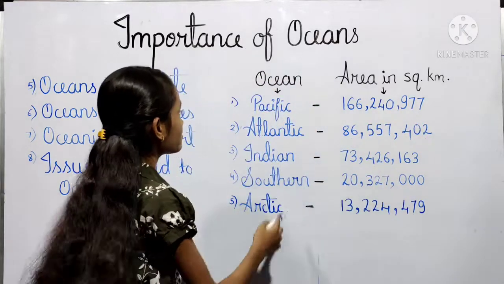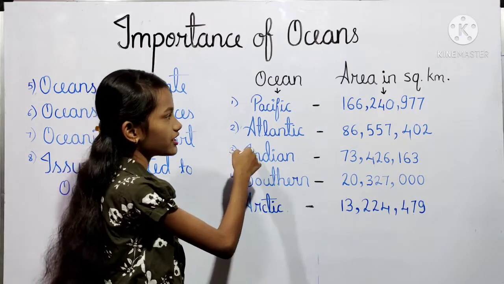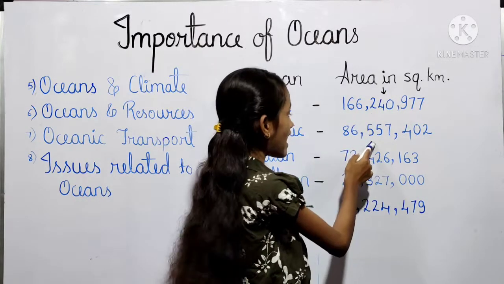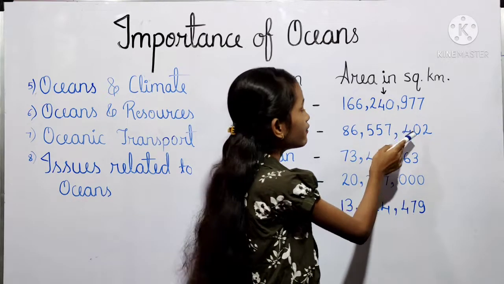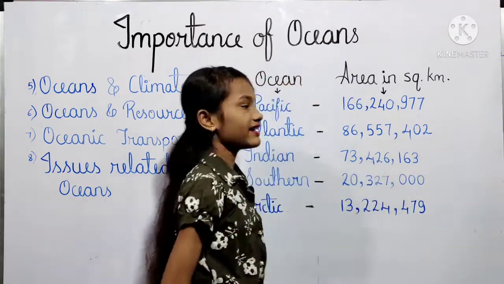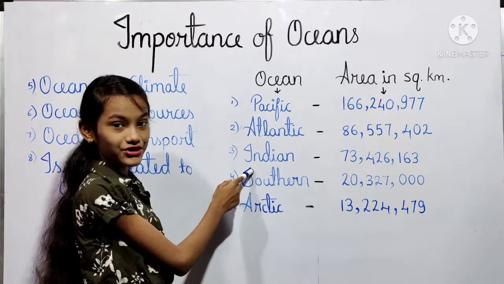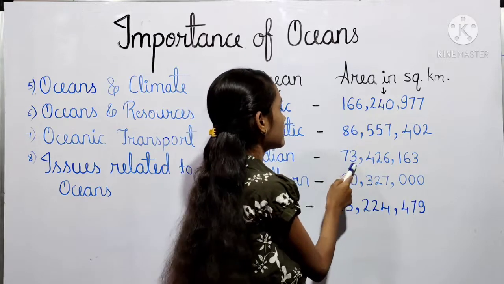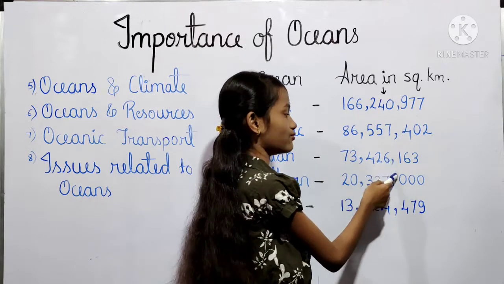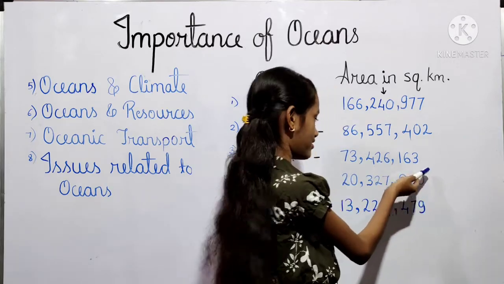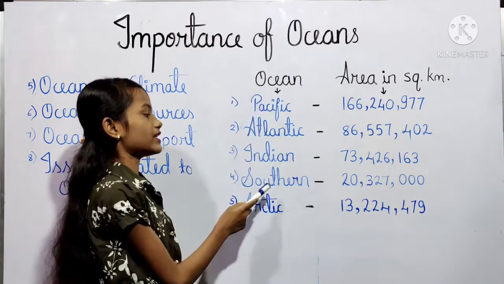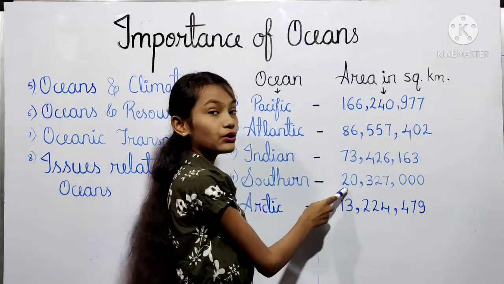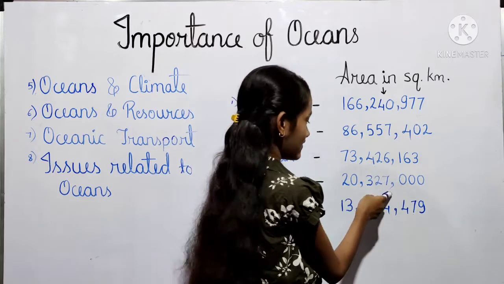40,977. Next, the ocean is the Atlantic Ocean and its area in square kilometers is 8 crore 65 lakh 57,402. Next, the ocean is the Indian Ocean and its area in square kilometers is 7 crore 34 lakh 26,163. The next ocean is the Southern Ocean and its area in square kilometers is 2 crore 3 lakh 27,000.